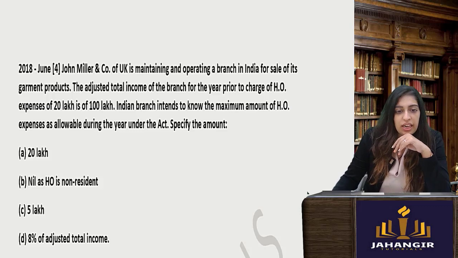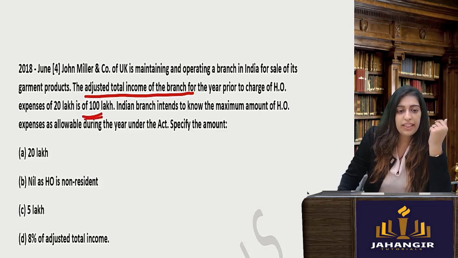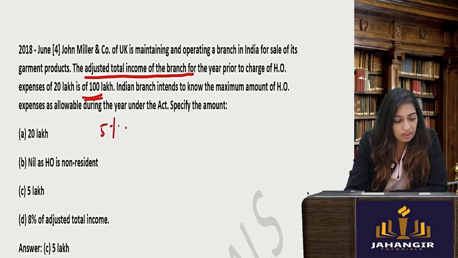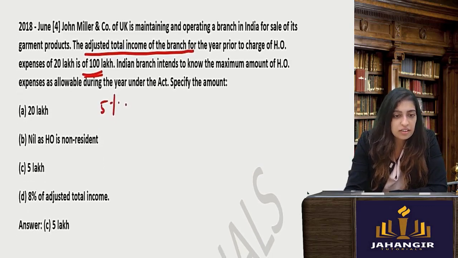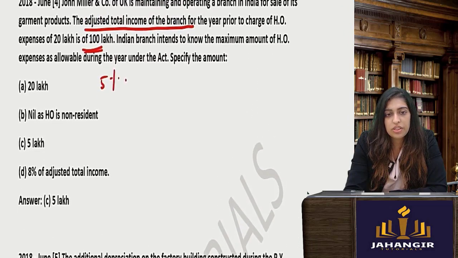So how much is the adjusted total income of the branch? It is 100 lakhs. How much is the head office charging? 20 lakhs. So what they are saying, as per income tax, only 5% is allowed. So what is 5% of 100 lakhs? 5 lakhs. So that much will be the expenses that is allowed. See the question?